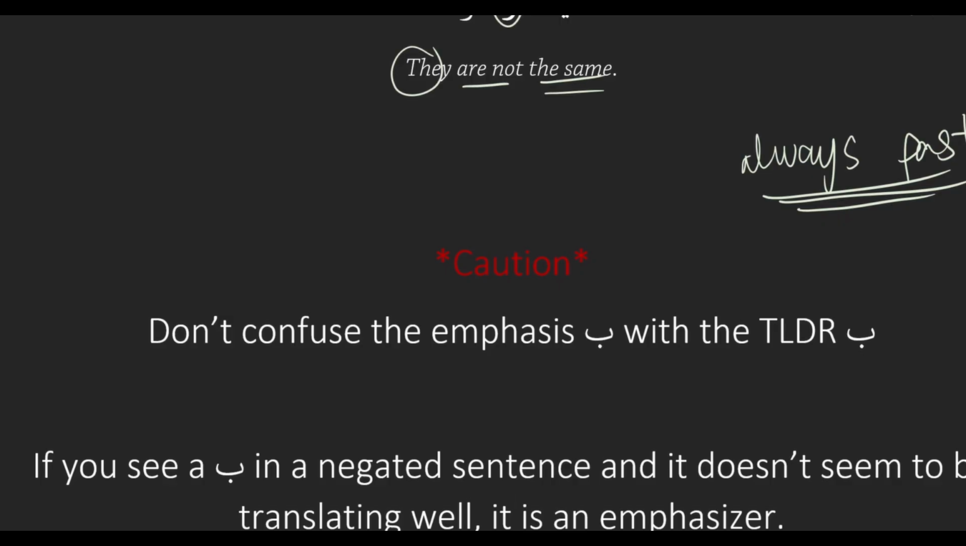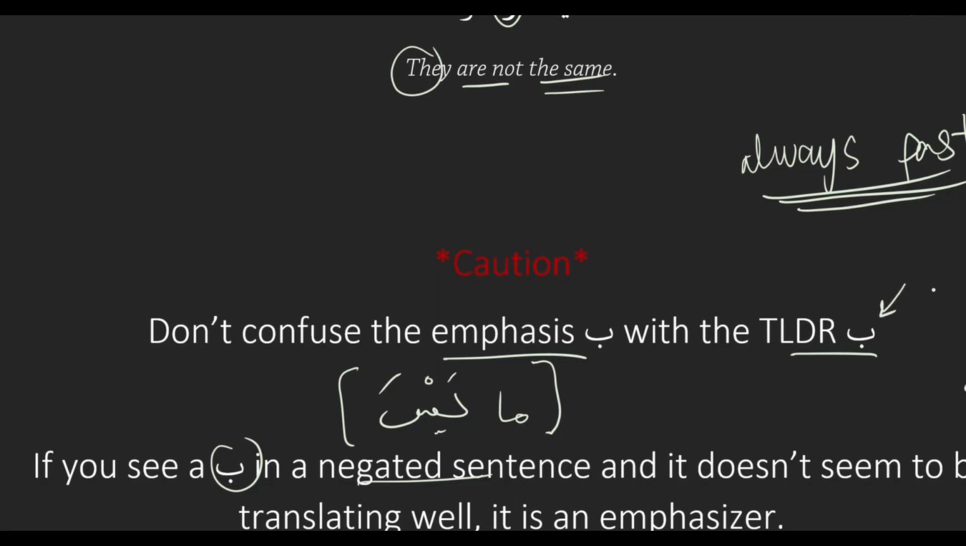A caution here, not to confuse the emphasis ba with the TLDR ba. Okay. And so here's your tip. If you see a ba in a sentence negated with ma or laysa, and it doesn't seem to be translating well, chances are it's an emphasizer, not a TLDR. So it won't translate as with or because of. Okay. Yeah. If you don't catch it, the danger here is that you'll miss it, right? Because we're so used to seeing the TLDR ba. Yeah, and it doesn't look any different than the TLDR, except for the fact that it's in a ma or laysa sentence.